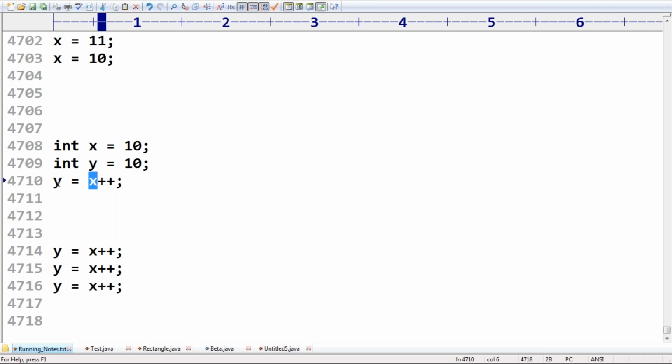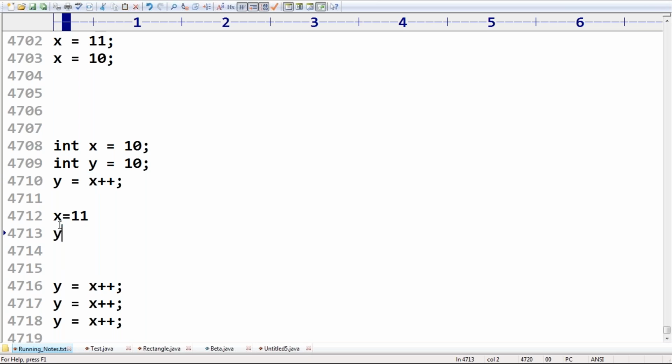What is the x value? 10. 10 will be considered for assignment and then x value will be incremented. Now after this line x value will become 11, but consider the old x value for assignment. Now y value will become 10.